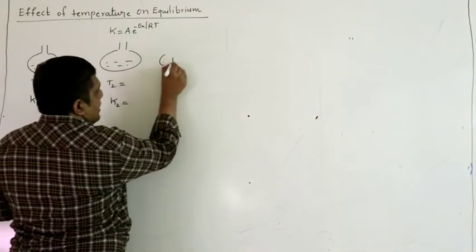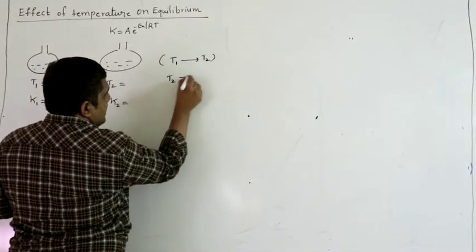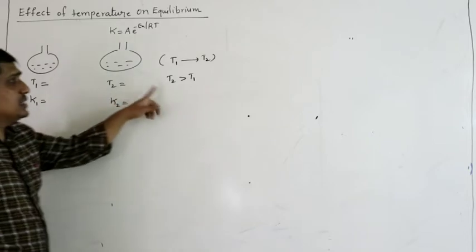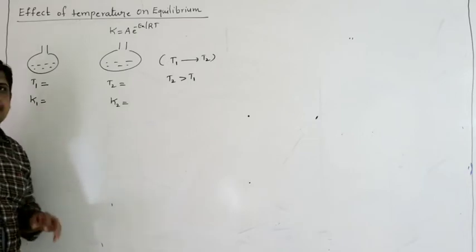Just for our understanding, let us assume that the temperature changes from T1 to T2 and T2 is greater than T1. The value of equilibrium constant changes from K1 to K2.